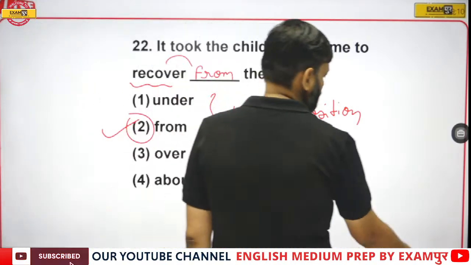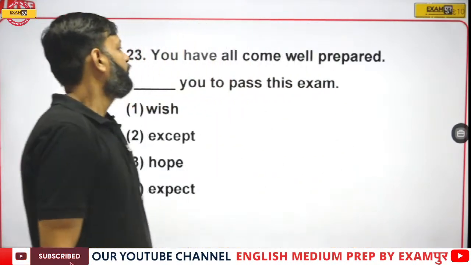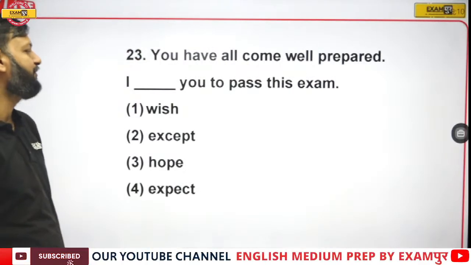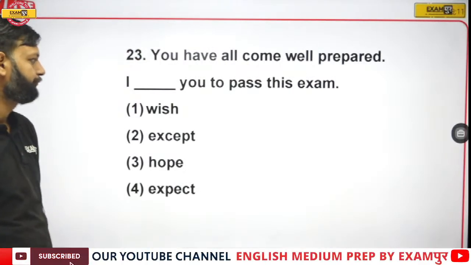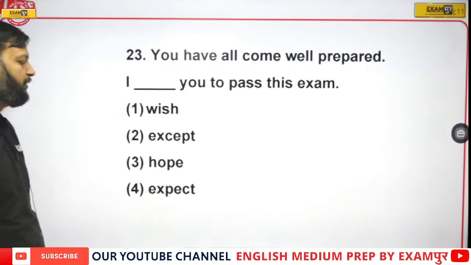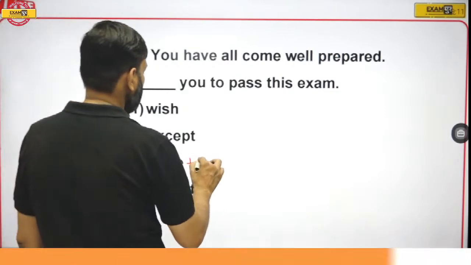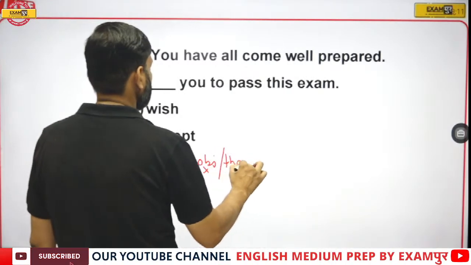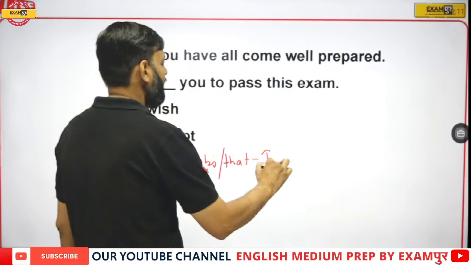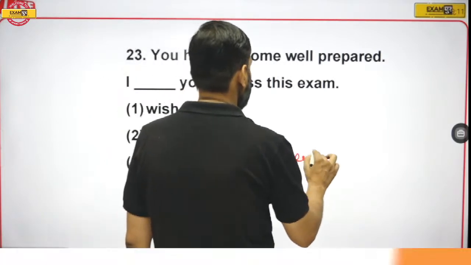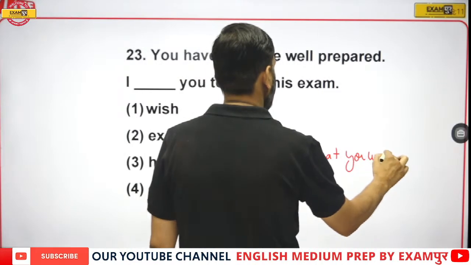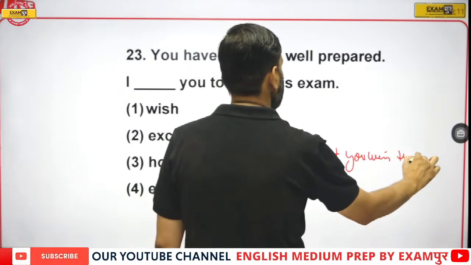Now the next one. You have all come well prepared. I blank you to pass this exam. See, hope is not followed by an object. Hope is followed by that, for example, I hope that you win the match.